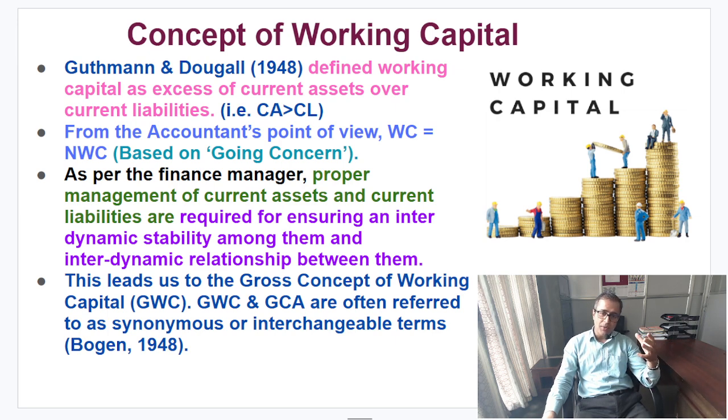Now, friends, from the accountant's point of view, working capital is net working capital: simply current assets minus current liabilities, based on the going concern. While for the finance manager, the proper management of current assets and current liabilities, that is, management of working capital, is required for ensuring interdynamic stability and an interdynamic relationship between them.